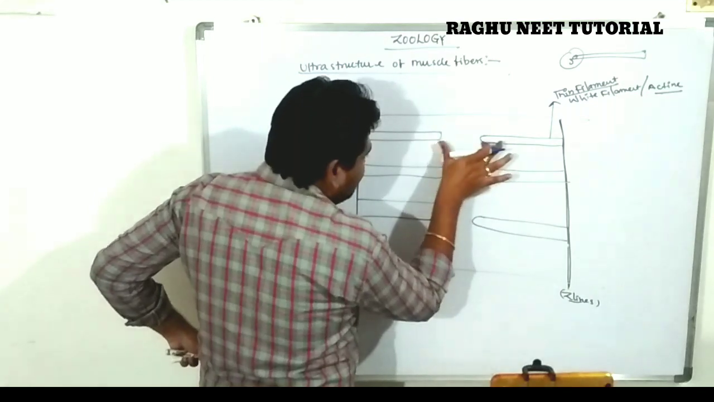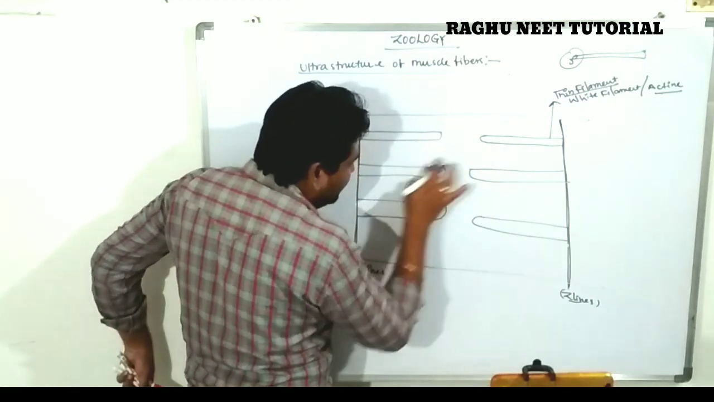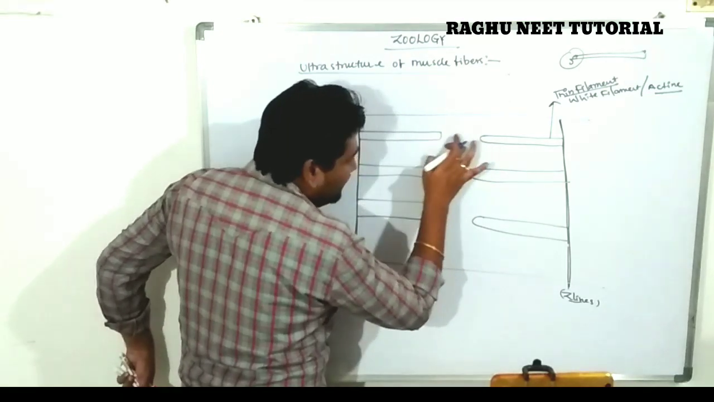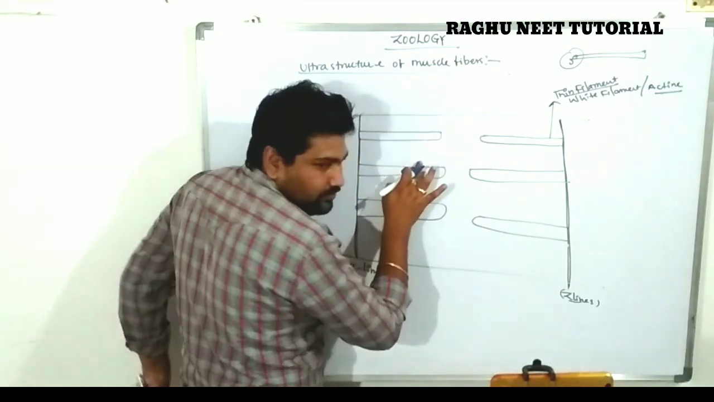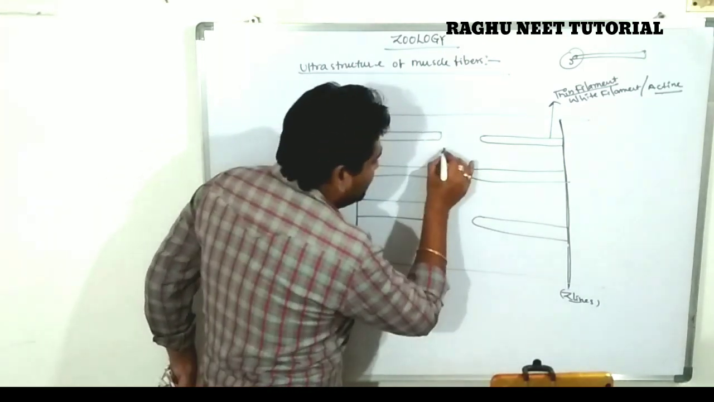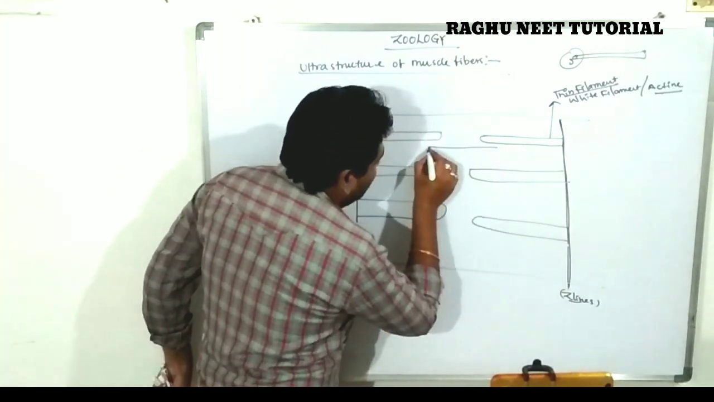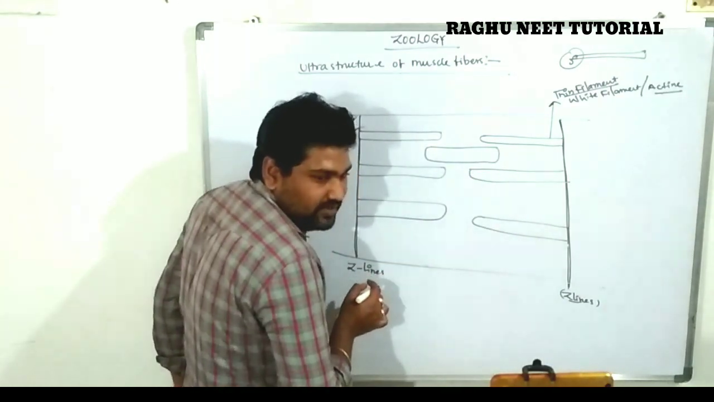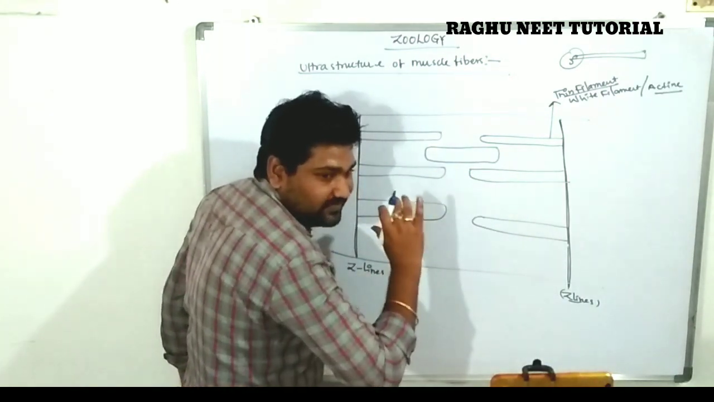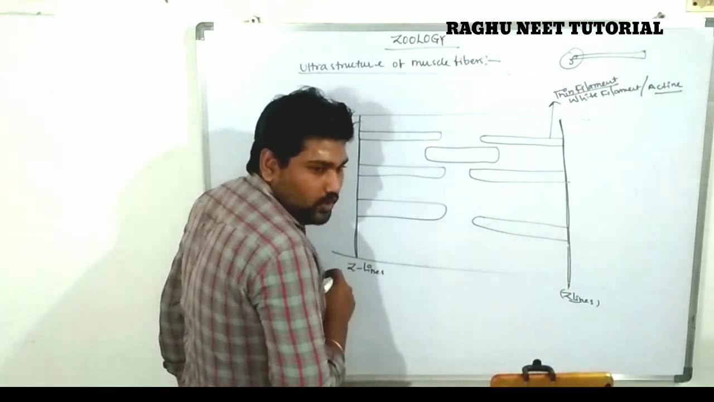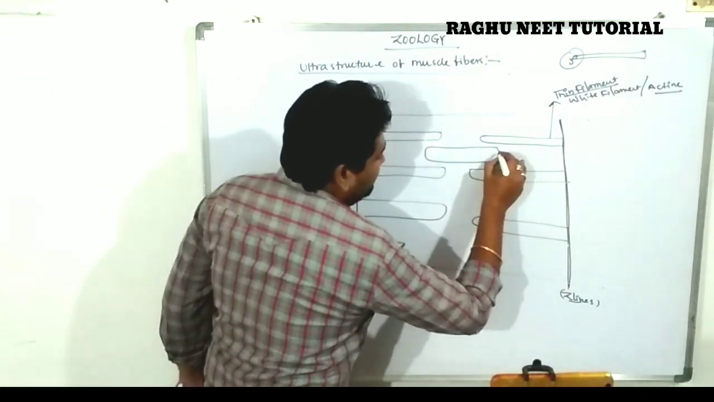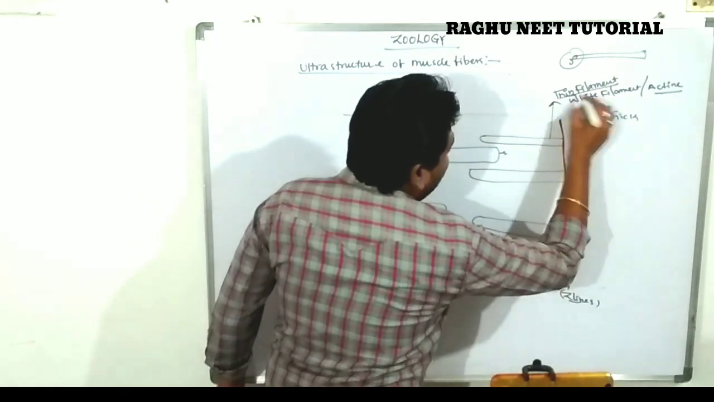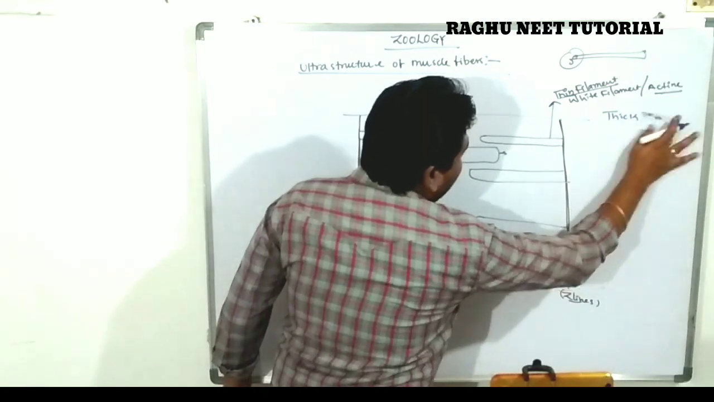So the actins are there, and a gap is maintained in between two actins, on either side and above and below. The myosin occupies the region in between the two actins. In between the two actins, the place is occupied by the myosin. This myosin is called thick filament.